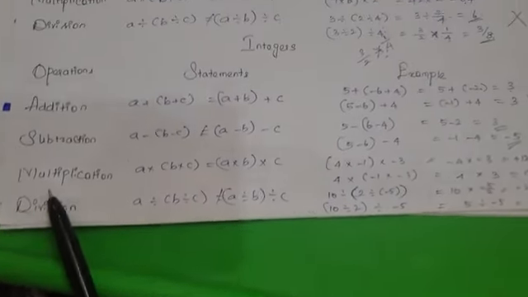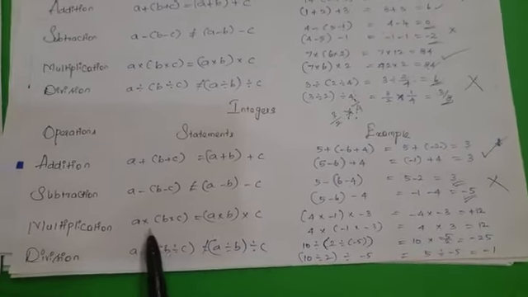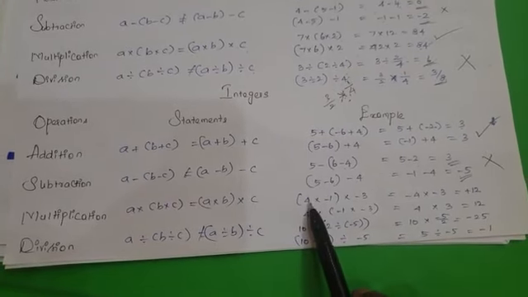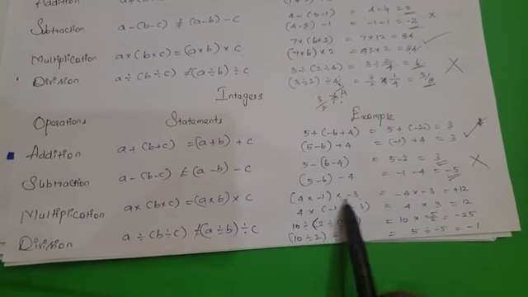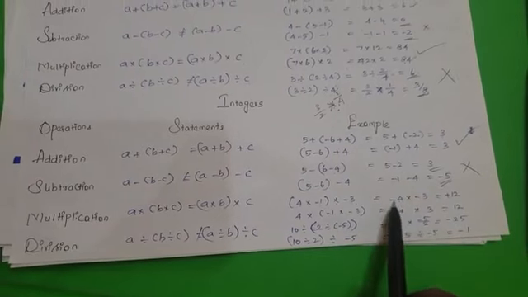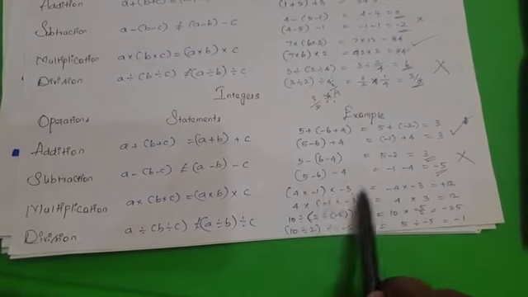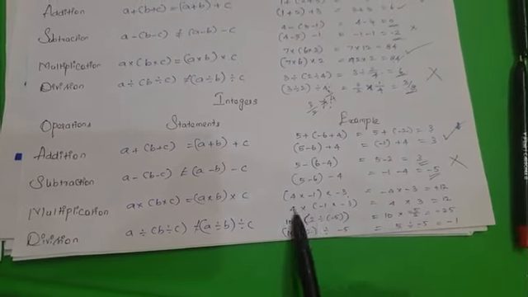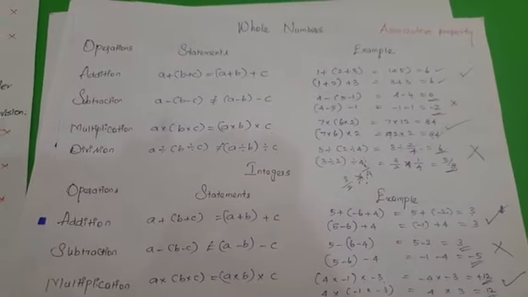Now the next one, multiplication. The associative property of multiplication for integers is (a × b) × c is equal to a × (b × c). For example, (4 × -1) × -3: 4 into minus 1 is minus 4, minus 4 into minus 3 is plus 12, since minus into minus is plus. For the next one, changing the grouping, 4 × (-1 × -3): minus 1 into minus 3 is 3, so 4 into 3 is 12. The resultants are equal.